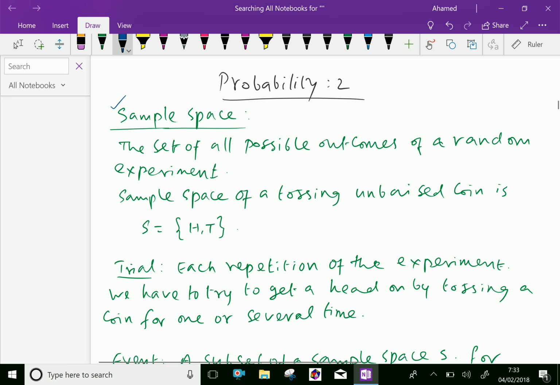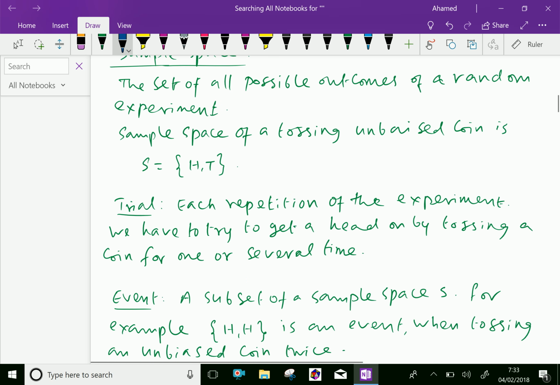First one, sample space. A set of all possible outcomes of a random experiment. Sample space of tossing an unbiased coin is S equal to {H, T}. H is head, T is tail.